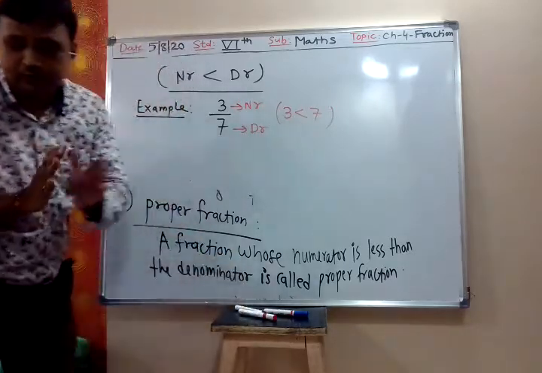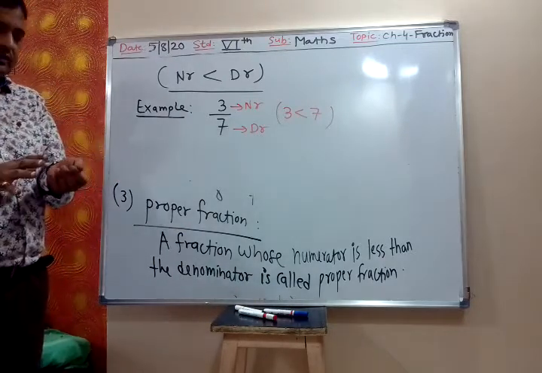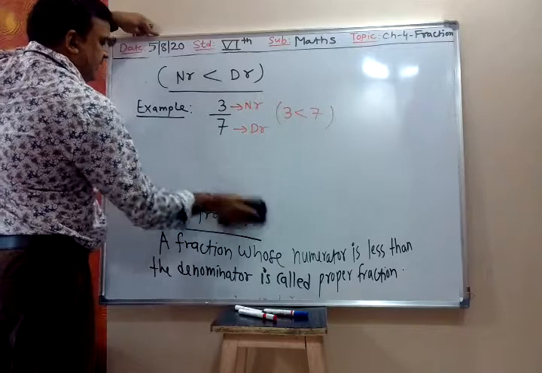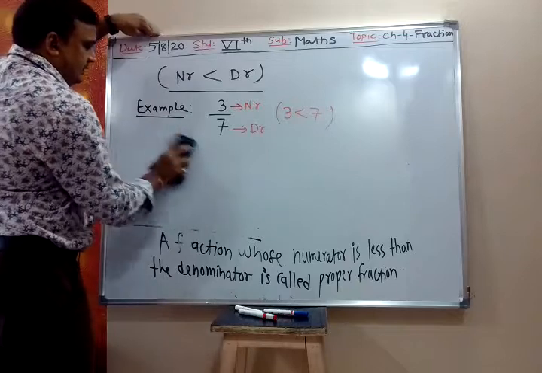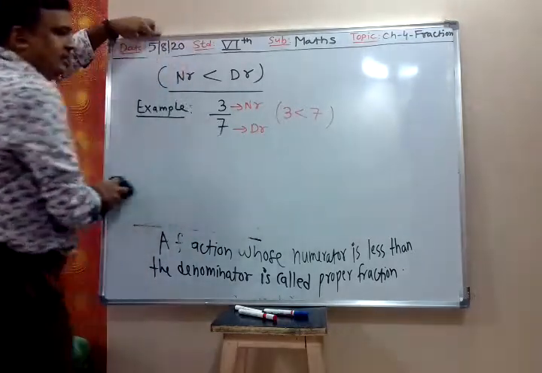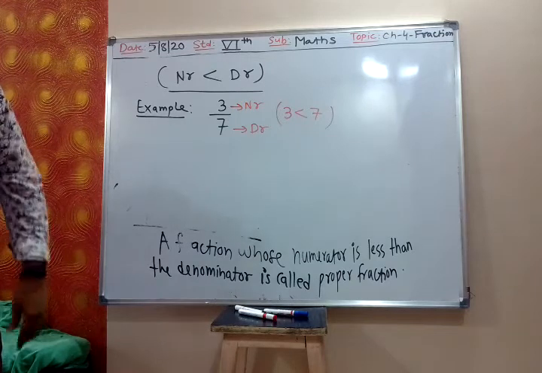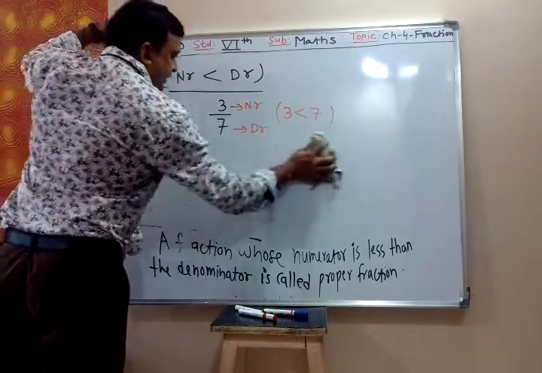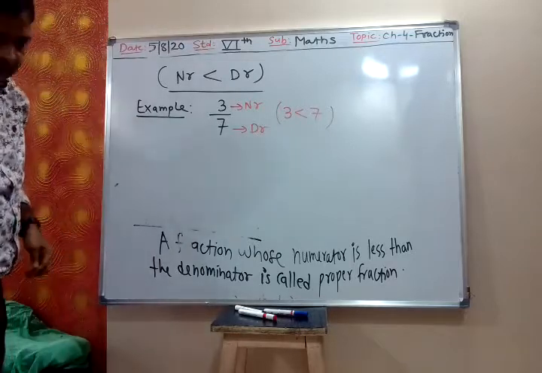So this you remember, what is proper fraction? For proper fraction, we must have numerator less than denominator. We must have numerator less than denominator, then it is called proper fraction. Is it clear? So for proper fraction, your numerator must be less than denominator. Then only it is called proper fraction.